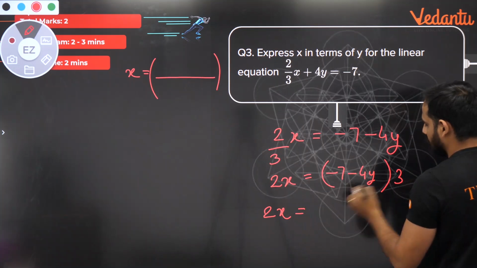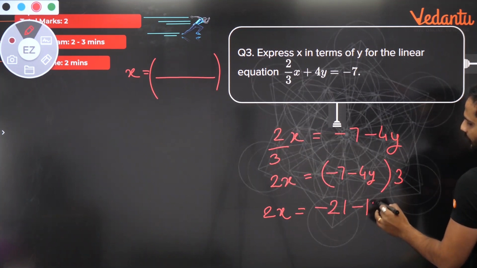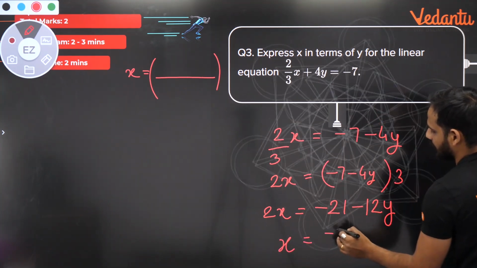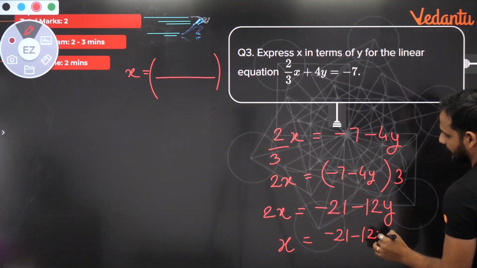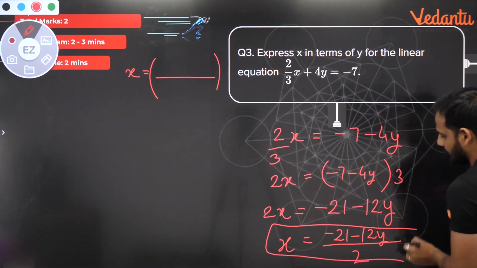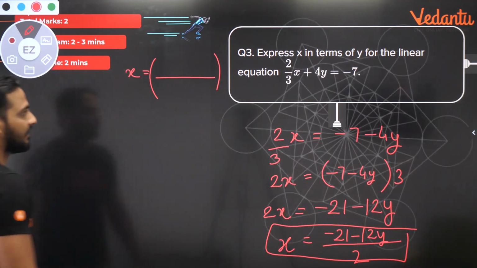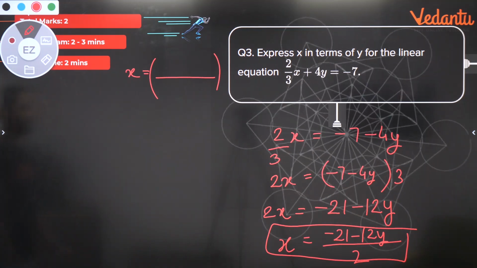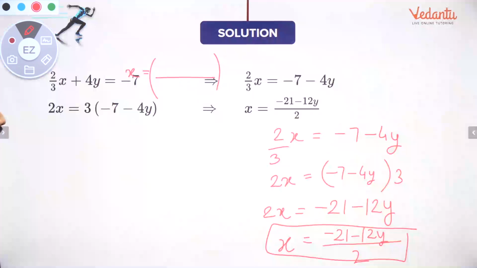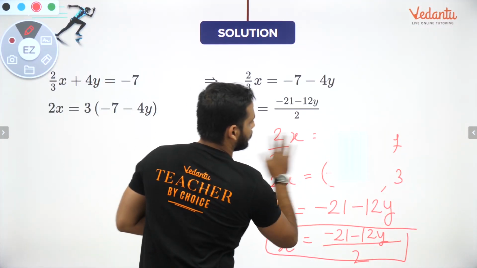2x is equal to 3 into minus 7, which is minus 21, and 3 into minus 4 is minus 12y. Now let us shift this 2 to division. So x is equal to what? Minus 21 minus 12y upon 2. So this is how we have expressed this linear equation, expressing x in terms of y. So x is equal to minus 21 minus 12y divided by 2. Okay, let's move to the next question.